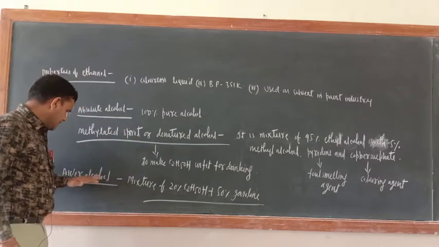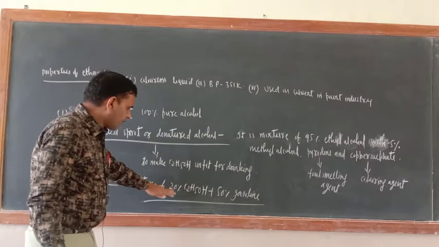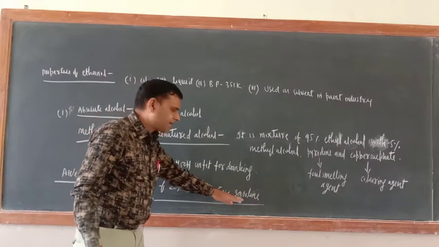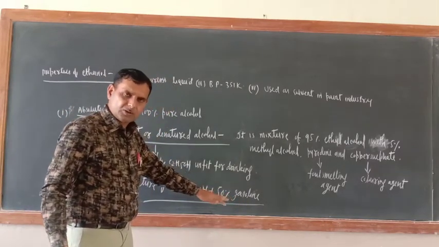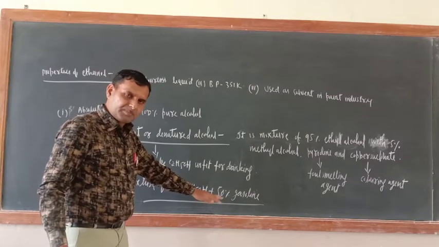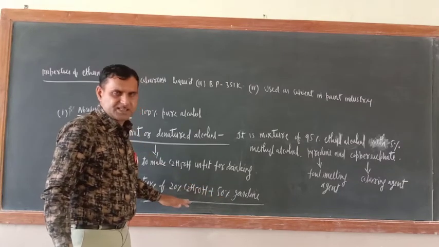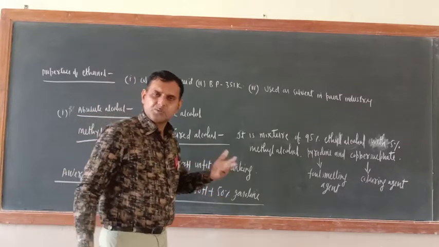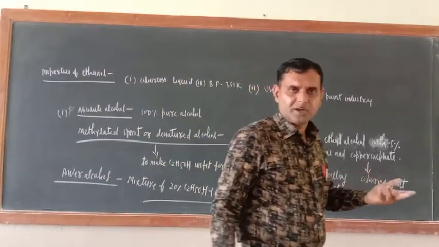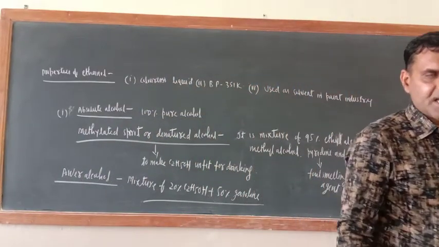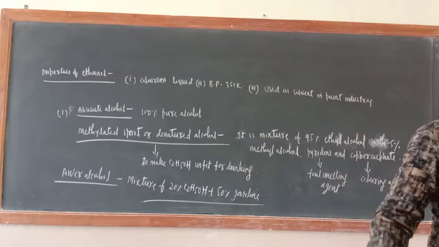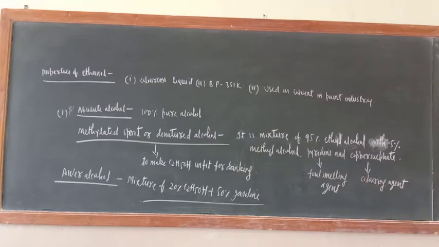Another word is power alcohol. It is a mixture of 20% ethyl alcohol and 50% gasoline. Gasoline means petrol. This is used for fuel purposes. Basically, ethyl alcohol is used in alcoholic beverages, and there are two types of beverages, undistilled and distilled.